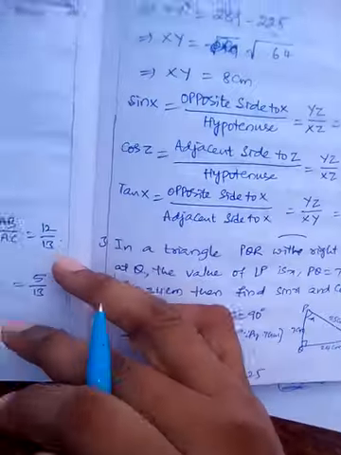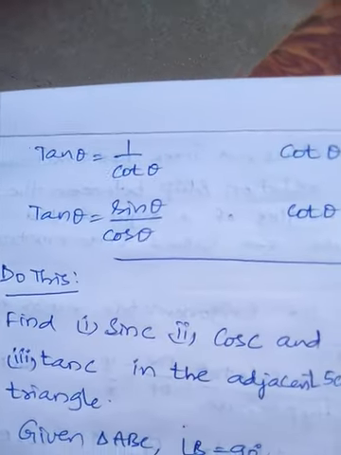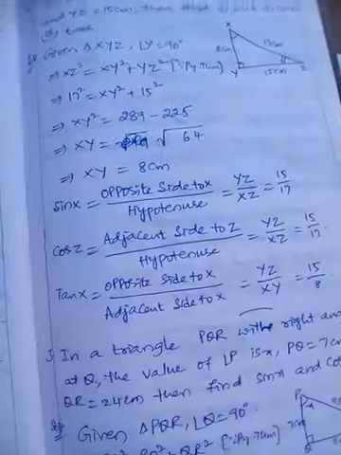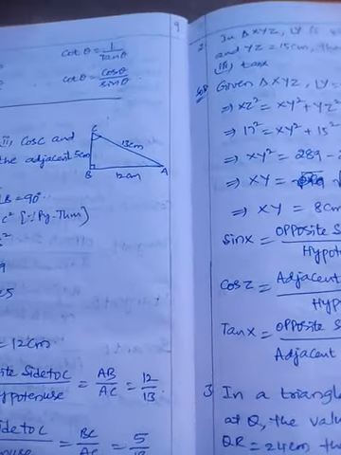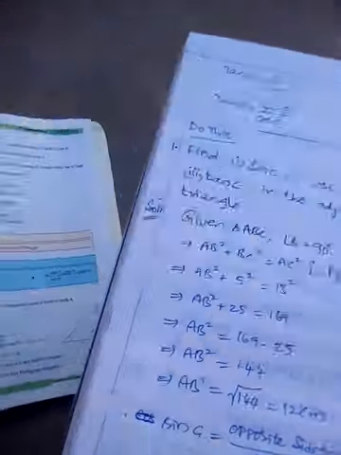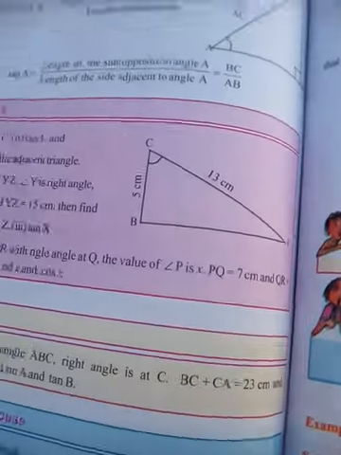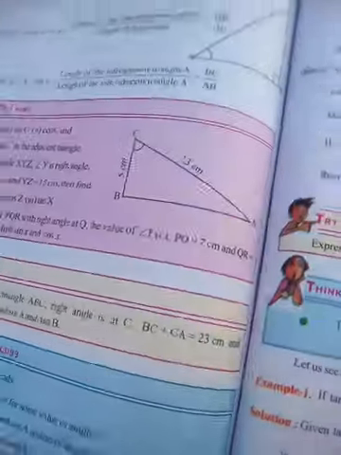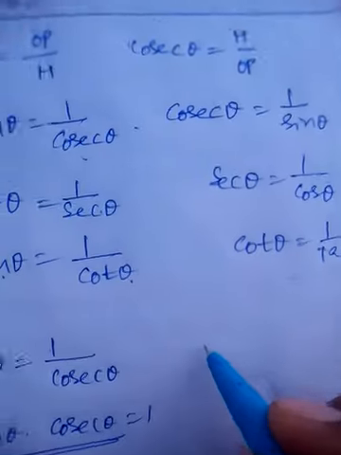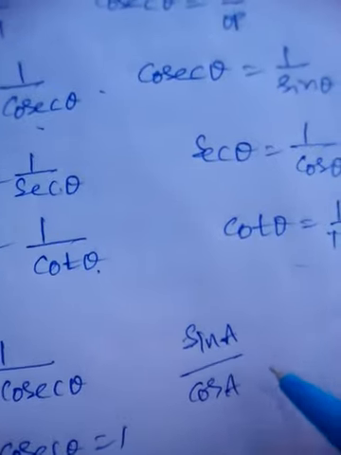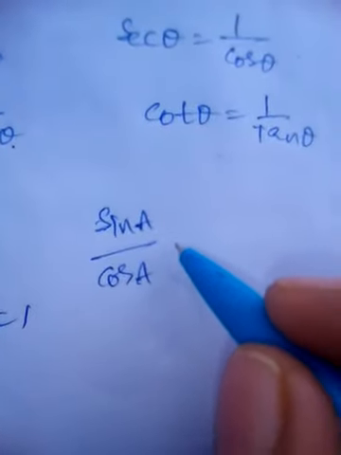In this way, we define the six trigonometric ratios. Now, there is a question in our text: is sine A by cos A equal to tan A? Yes, we take and we find. See, sine A by cos A, he is asking, and he is saying, is it becoming tan A?